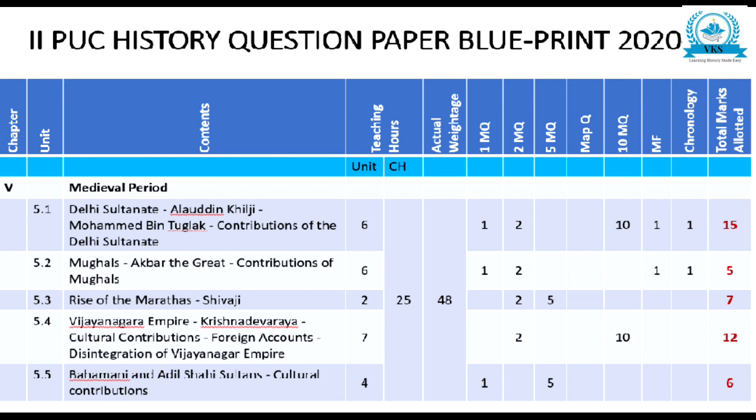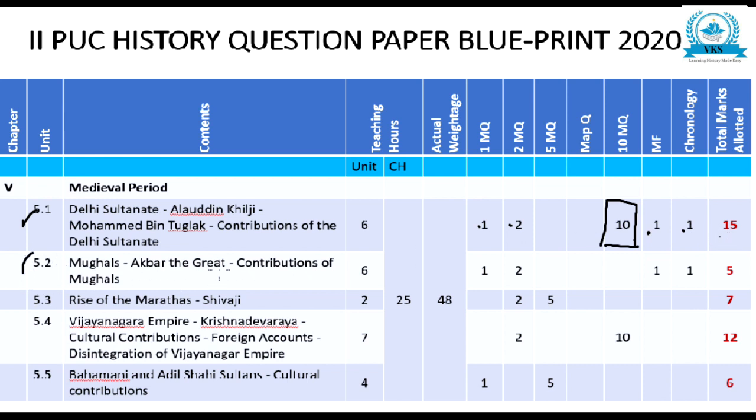Okay, so in the next part, fifth chapter, that is medieval period. In that, 5.1, Delhi Sultanate. Teaching hours 6, 1 mark 1 question, 2 mark 1 question, and here 10 mark 1 question. For the 10 mark question we can say, why is Muhammad bin Tughlaq called a mixture of opposites? Maybe. So say like that, one 10 mark question from here. Match the following 1, chronological order 1, total 15.